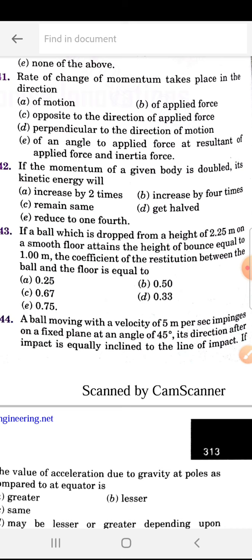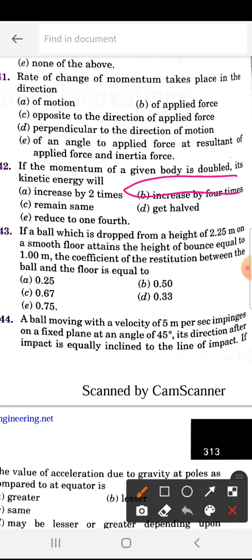So if its momentum is doubled, its kinetic energy will be increased by 4 times. Next, if a ball which is dropped from a height of 2.25 meter on a smooth floor attains a bounce height of 1 meter, the coefficient of restitution between the ball and floor is equal to. So 243 is C. Important question, this one also, 0.67.